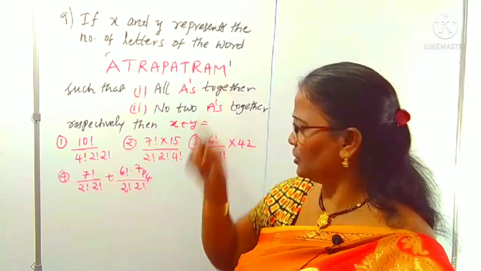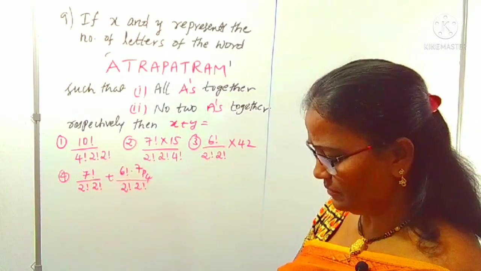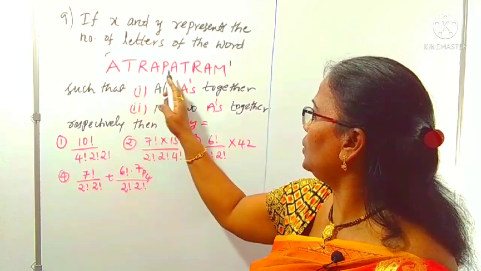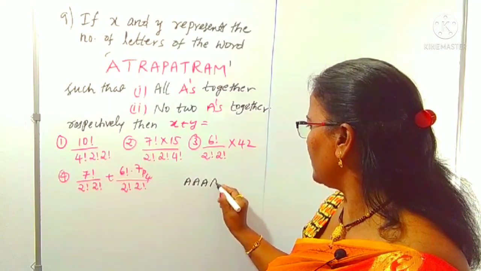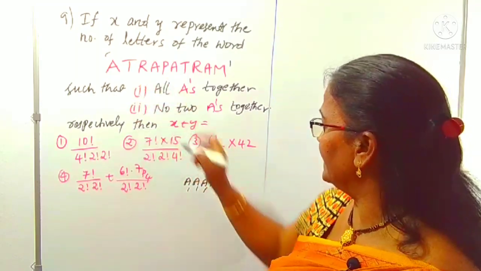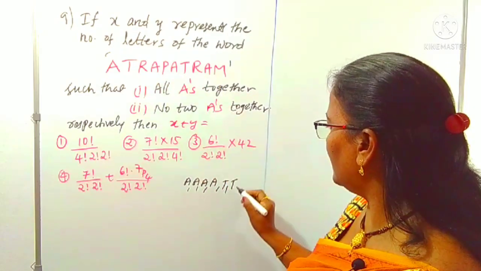First, from the given word, we have to concentrate on the A's. There are 4 A's, which are repeated. T's are also repeated, and R's are repeated.